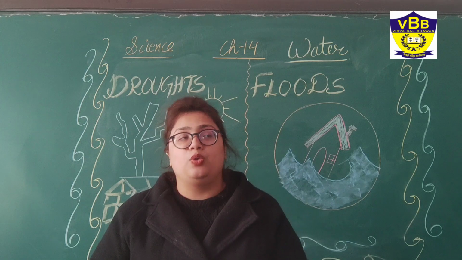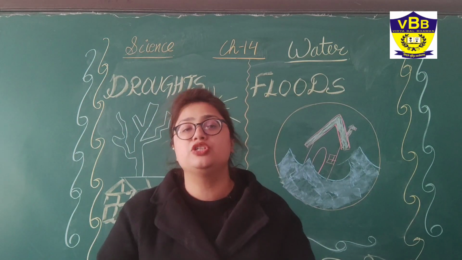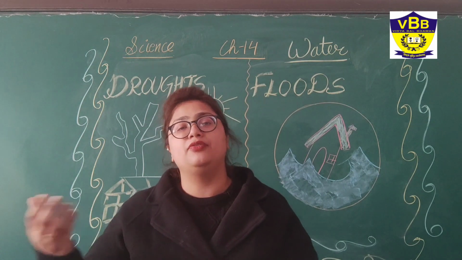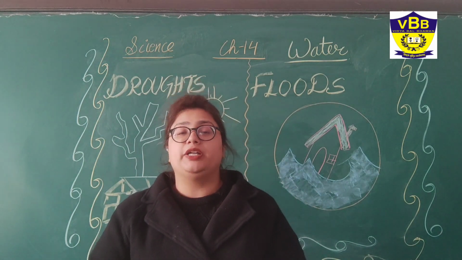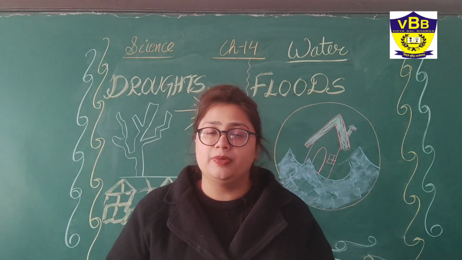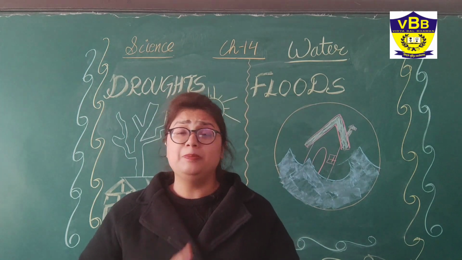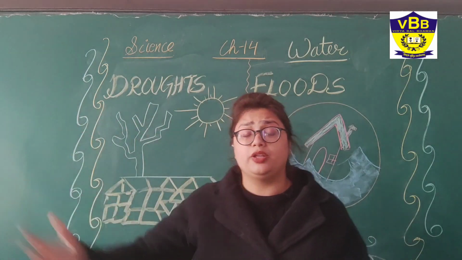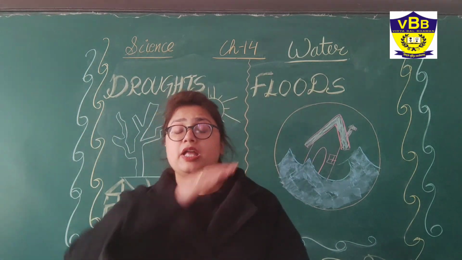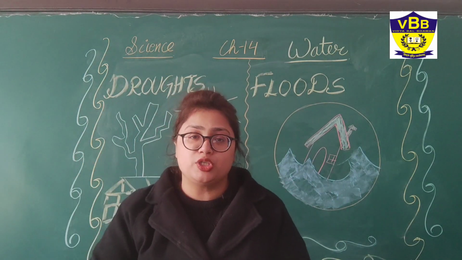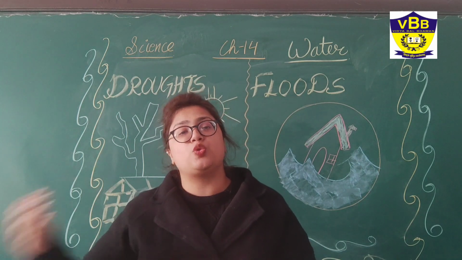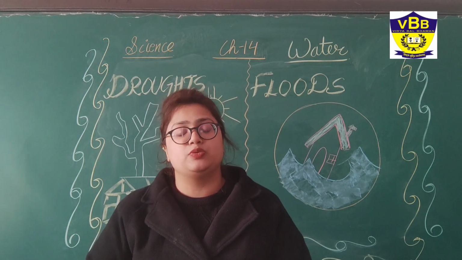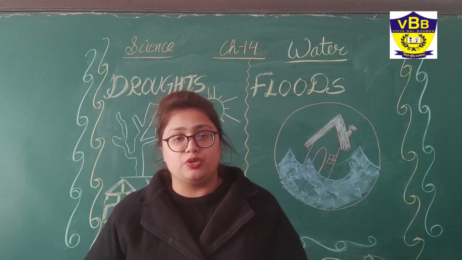And we all know that plants are one of the major sources of our food. So humans and animals will not have food to eat, and it can lead to the deaths of humans and animals, and plants will not be there. And we all know that when hot winds blow, they take away the top layer of the soil, and that leads to soil erosion. You cannot grow plants any further, even if there is water, because of the soil erosion.